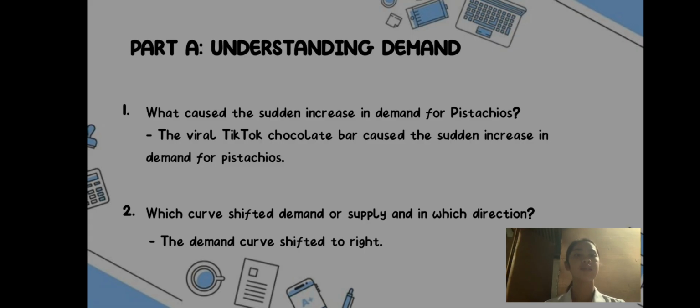The sudden increase in demand was caused by the viral popularity of the pistachio-filled chocolate bar from Dubai on TikTok and other social media platforms. As more people saw the product online, they wanted to try it or similar items, leading to a worldwide spike in demand. So which curve shifted, demand or supply, and in which direction? The demand curve shifted to the right, representing an increase in demand for pistachio.